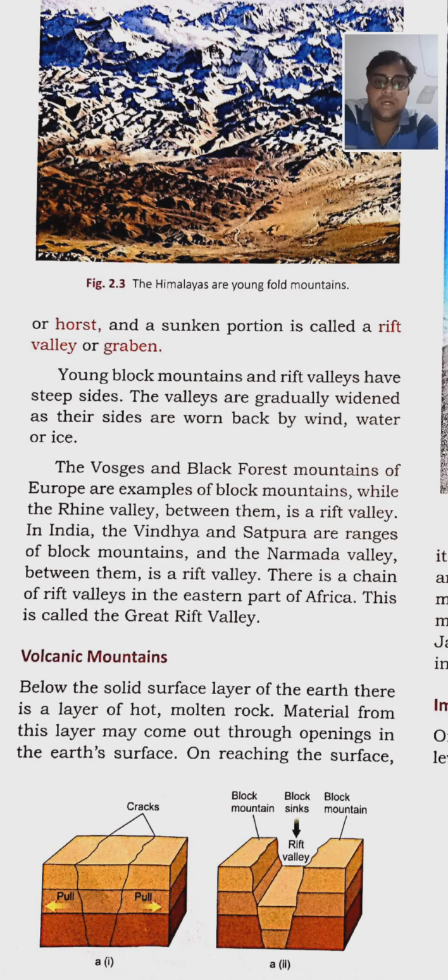And the sunken portion is called a rift valley or a graben.